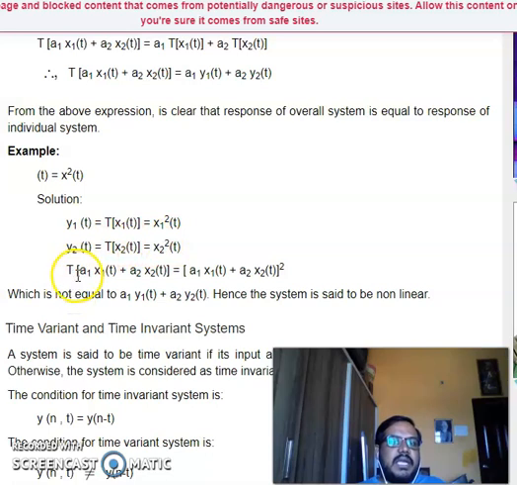Now what is the output when a1 x1 of t plus a2 x2 of t is given as input? Then it is a1 x1 of t plus a2 x2 of t whole square, which is not equal to a1 y1 of t plus a2 y2 of t. Hence the system is said to be non-linear.